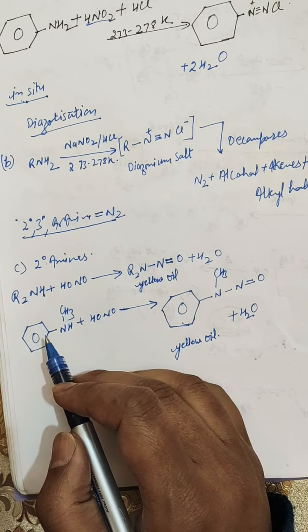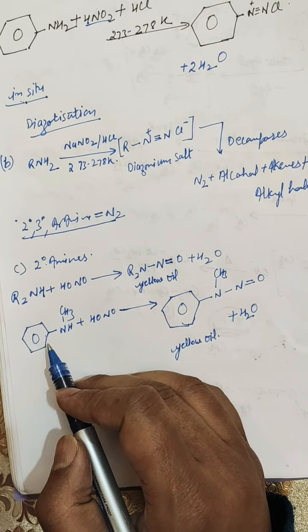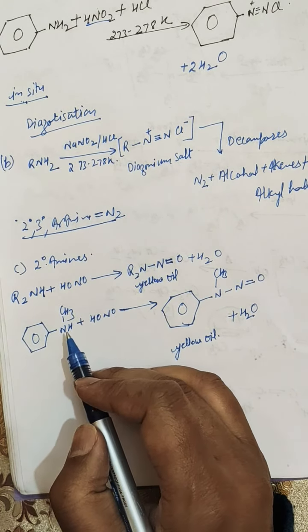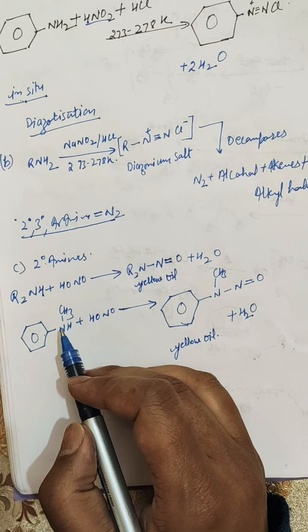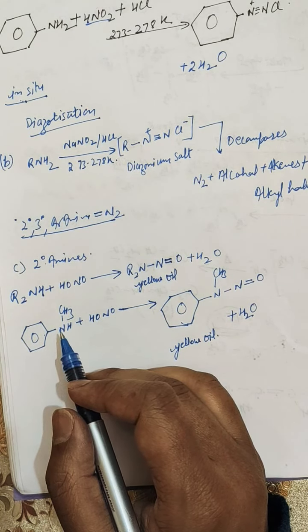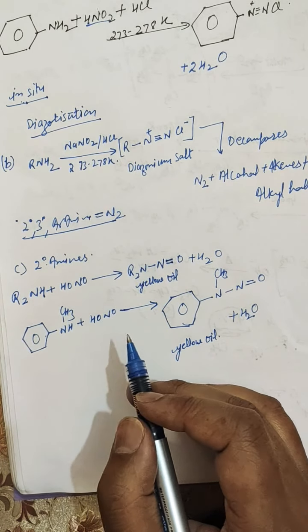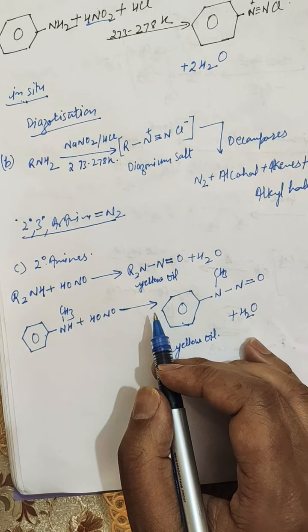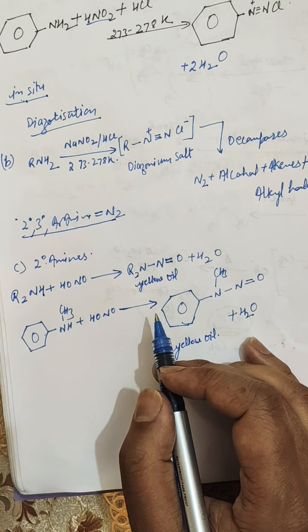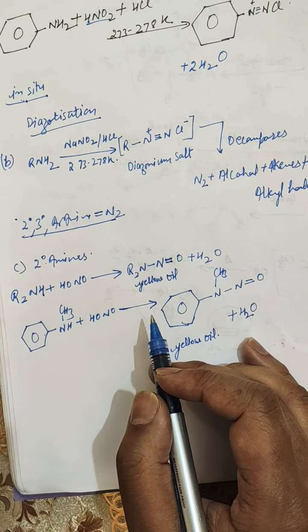This is an aliphatic amine, and this is an aromatic amine, because here an aromatic group is present. These N-nitrosoamines, on warming with a crystal of phenol and a few drops of concentrated H2SO4, form a green solution which changes to red on pouring into excess water and becomes deep blue when made alkaline. This reaction is called the Liebermann nitroso reaction and is used as a test for secondary amines.